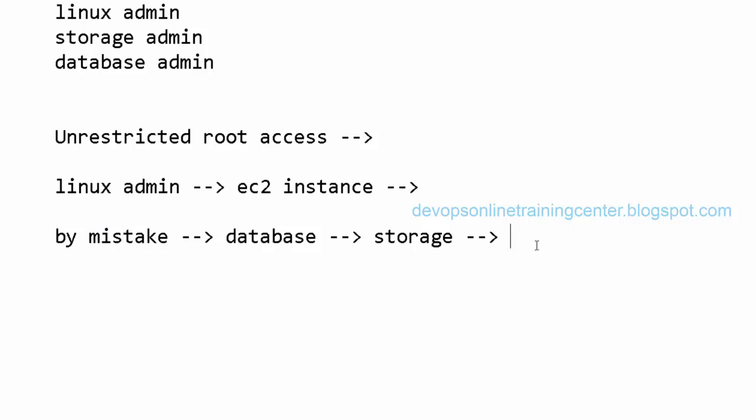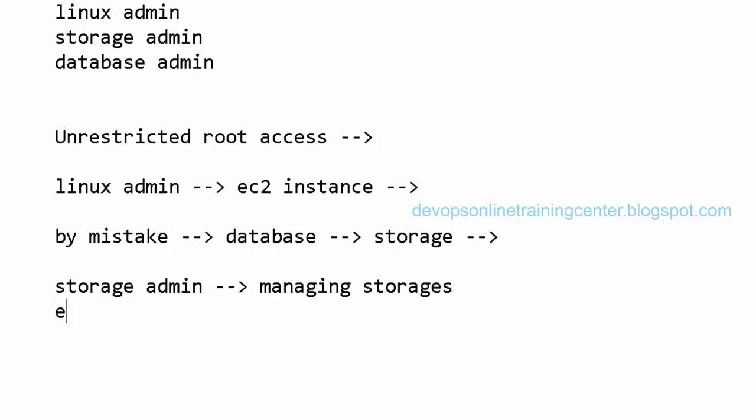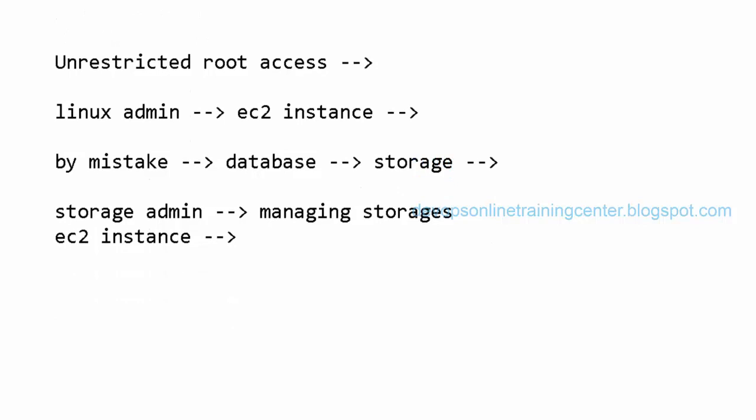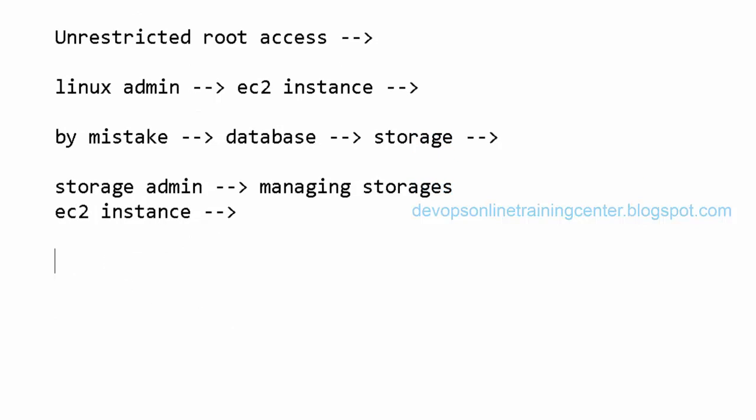In a similar way, let us say there is a storage admin. He is really good at managing storage, and by mistake he has done something to an EC2 instance, and that has made the service or application go down, right? Because what I'm sharing is root access, and anybody can do anything with root access. So is there any way I can restrict people to performing only some tasks, not everything? That is when IAM is introduced, which restricts people to performing certain tasks only.